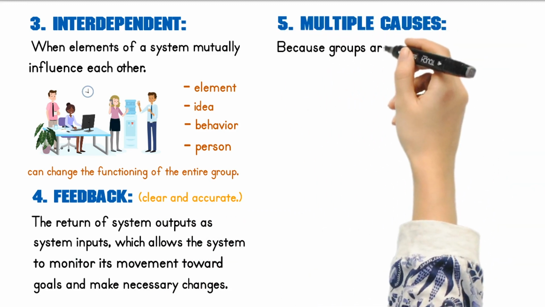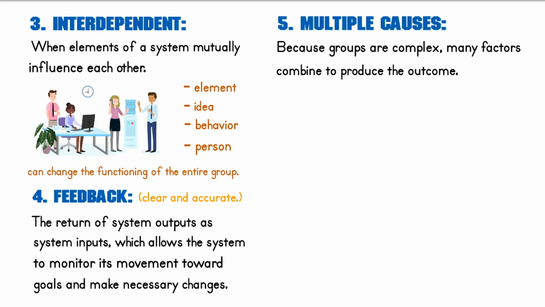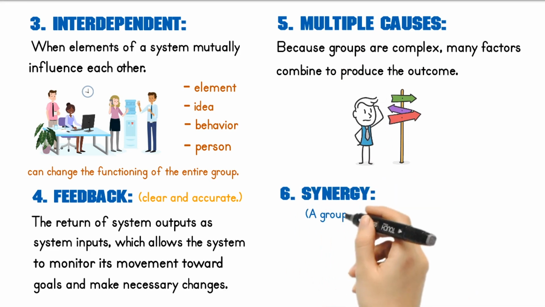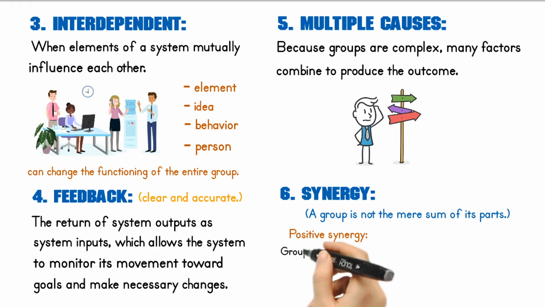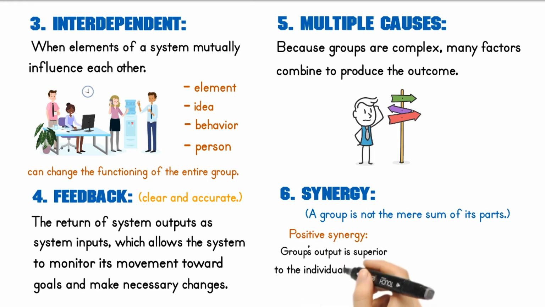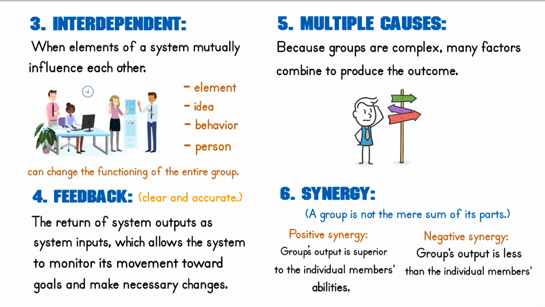Because groups are complex, many factors combine to produce the outcome, which is called multiple causes. Multiple paths are the idea that system objectives can be reached in a variety of ways. A group is not the mere sum of its parts, which is the principle of synergy. Positive synergy, assembly effect, occurs when the group's output is superior to the individual member's abilities, while negative synergy, process loss, occurs when the group's output is less than the individual member's abilities.